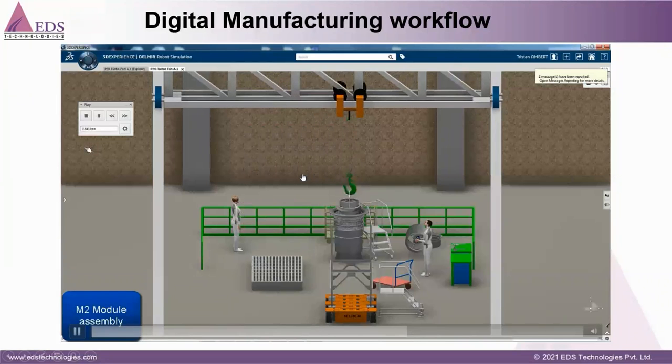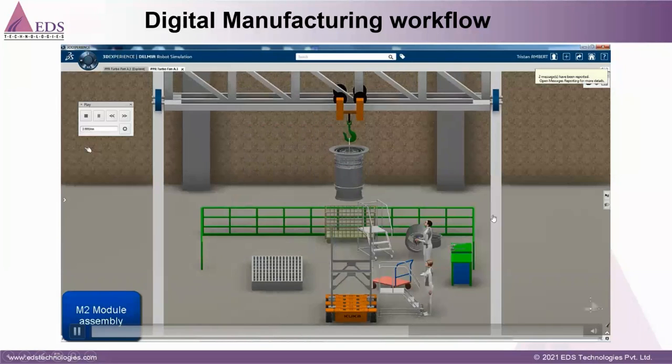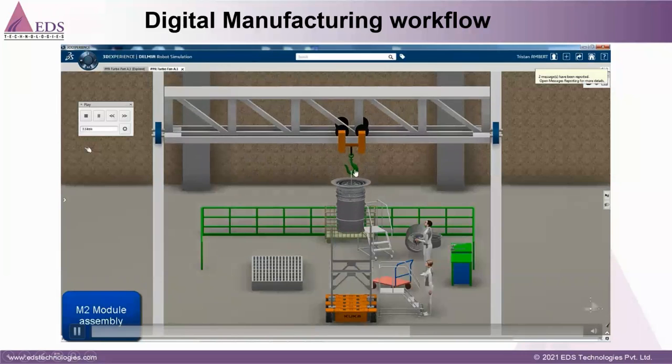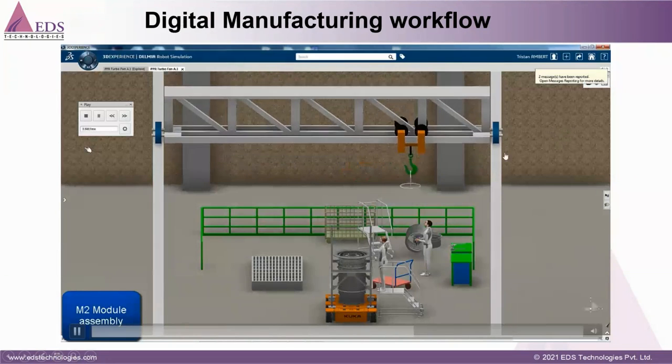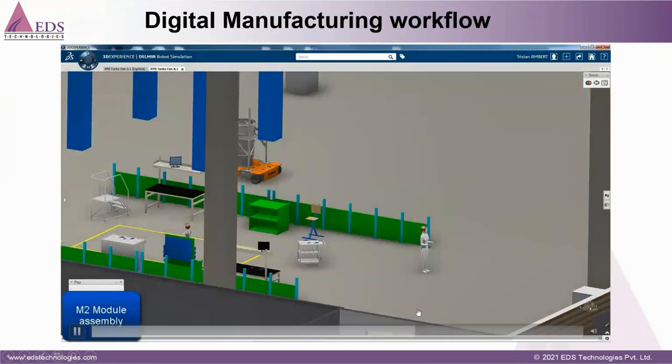We can evaluate the time, meaning how much time is taken by the human, how much time is taken by this machine, this crane. Is there any change required in the plant? And with respect to this AGV.